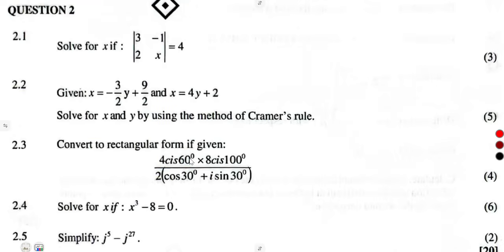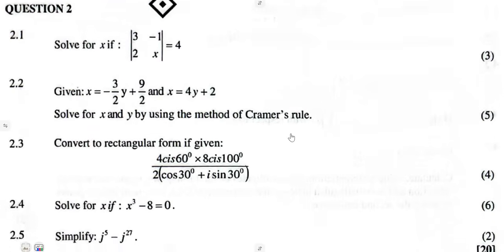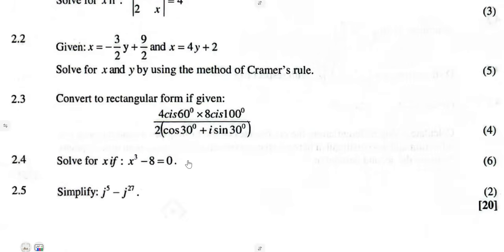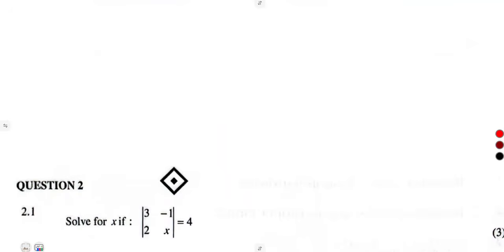Let us move on to question number 2, which was part of our determinants and also the complex numbers, to make it 20 marks. All right. The first part, 2.1: solve for x. This is the determinant form, all right?